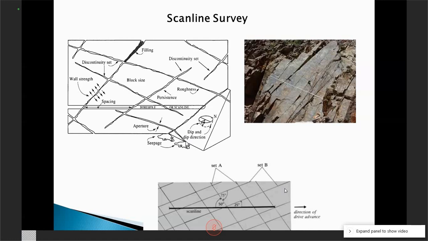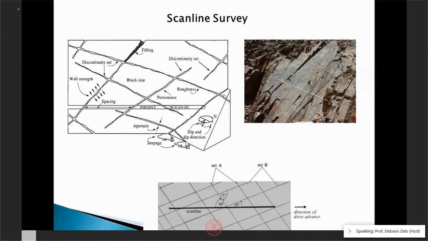Now we are talking about the field condition, because rock mass doesn't exist in the lab. Rock mass exists in the field. So we have to go to field and get those data properly, because a lot of your stability, whatever you will do, will depend on how good the survey you have done in the field.